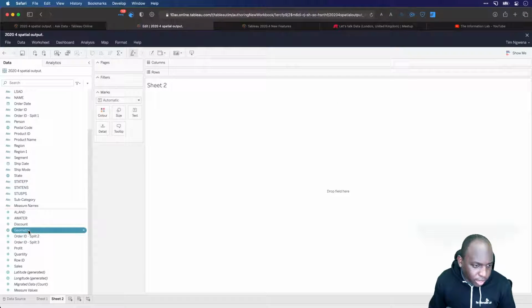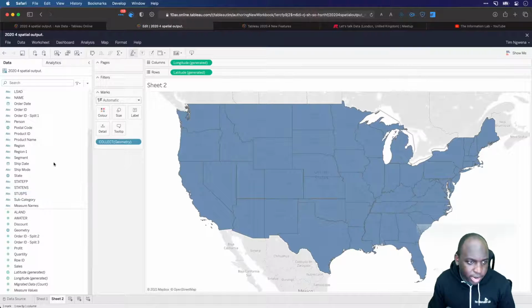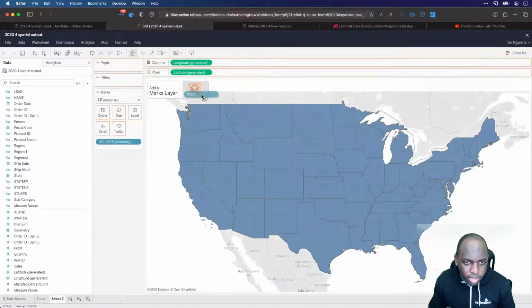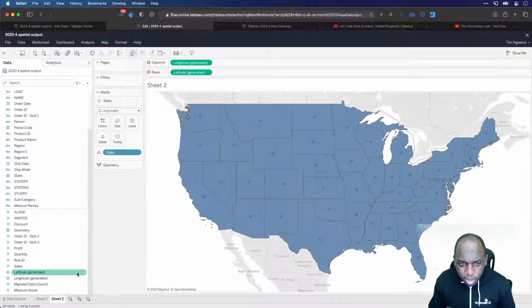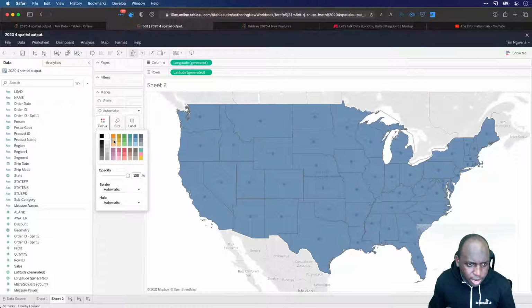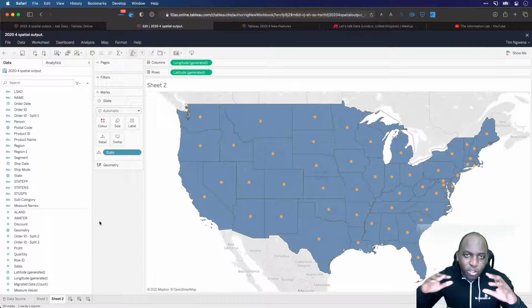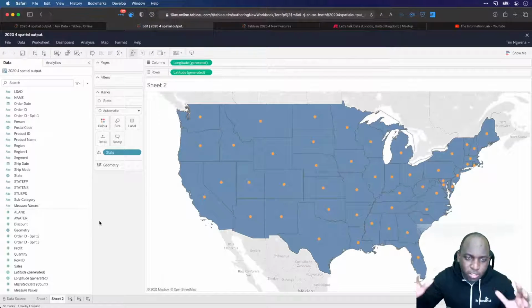Let me just double click geometry just to make sure this geometry information works correctly. And then I'm going to drag state onto layers. Okay, that works fine, and all the dots are there. And then if I go ahead and add this to orange, that works fine. So that's bizarre. Maybe I missed a step when I was creating something, but essentially if you drag all the items on, then it just generally works.